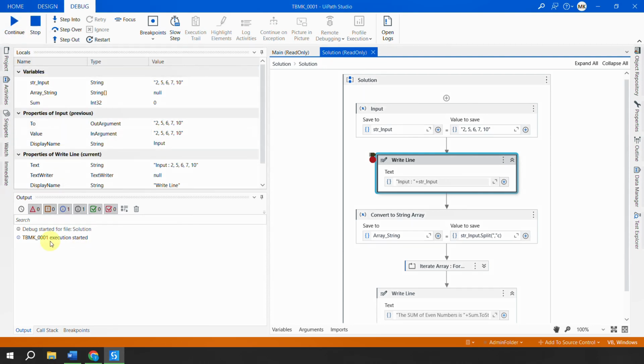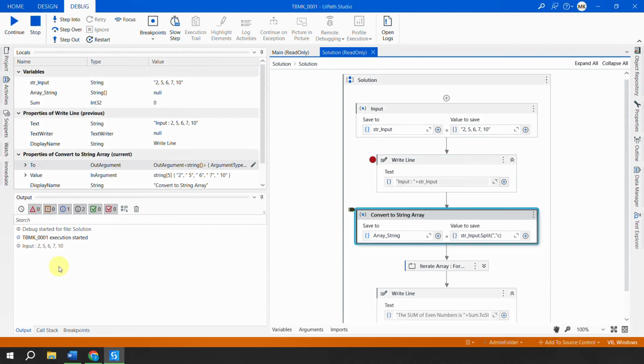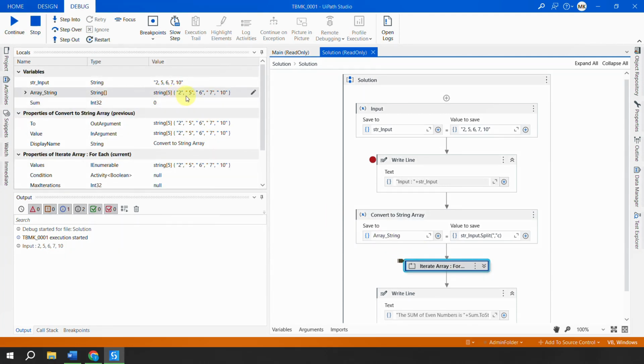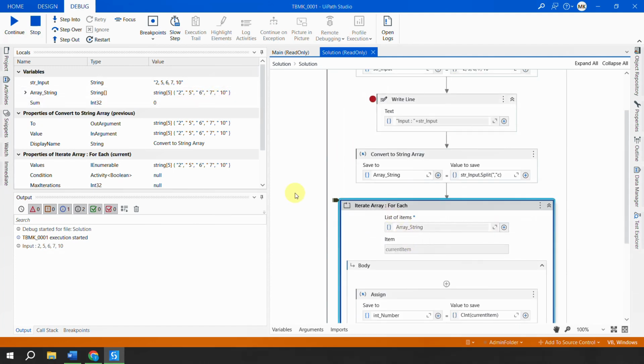Okay, now if you see here, my execution has started. I'll do a step into. As you can see, the input is now 2, 5, 6, 7 and 9. Array of string is still null because we have not converted it to the array of string yet. So the step 1 was to convert this to array of string. So I'll do a step into. Now array of string has all these numbers 2, 5, 6, 7 and 10. Now all of these numbers are in this array, and now what we want to do is loop it in a loop, right?